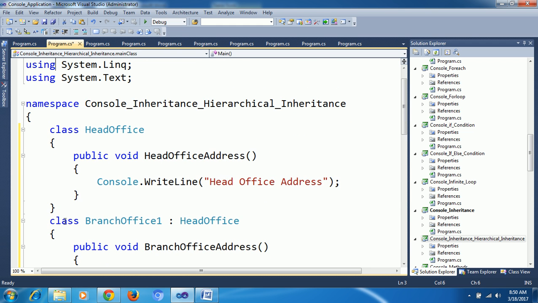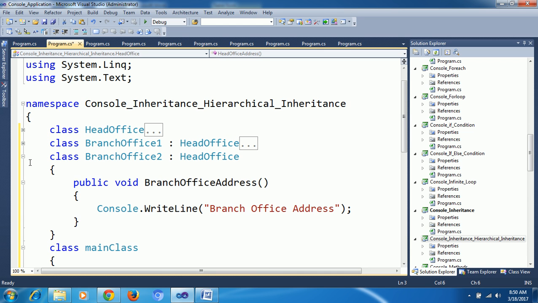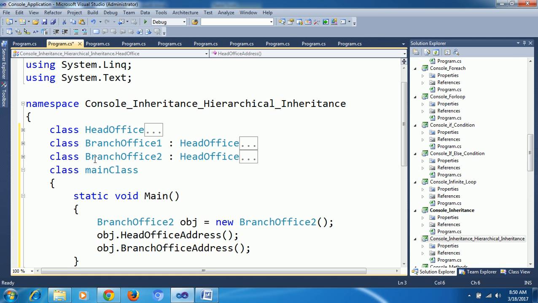Okay, here I have different classes. One is head office, and in head office I have the head office address method. In branch office 1 I have branch office address 1, and in branch office 2 I have branch office address 2. See here, branch office 1 is inherited from head office, and branch office 2 is inherited from head office.